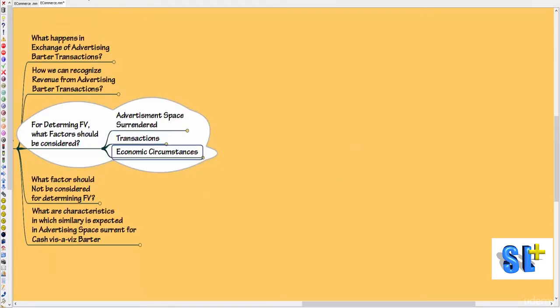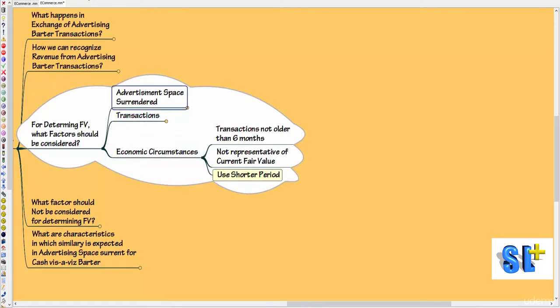The third factor is economic circumstances. In economic circumstances, what we have to understand is, if the economic circumstances are not good, that is, the transactions you have picked up are not representative of current fair value, then you can even go for transactions which are less than 6 months. The only condition we said here is that it should not be greater than 6 months.